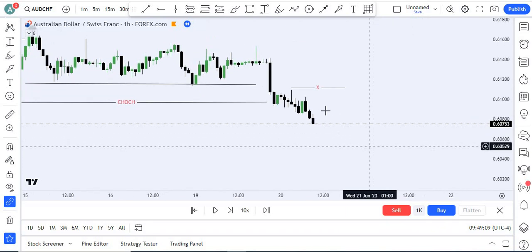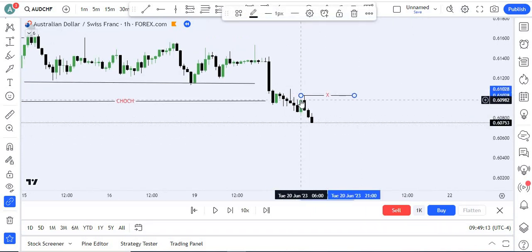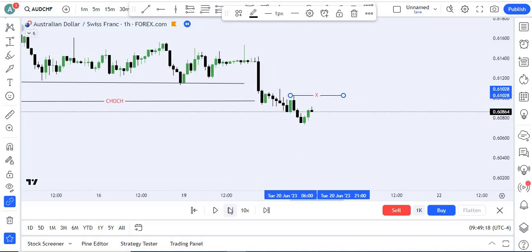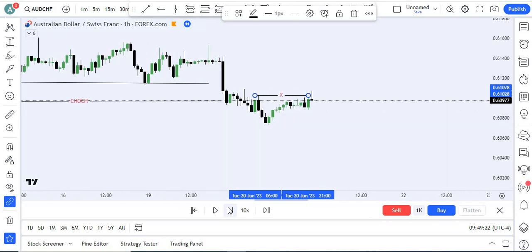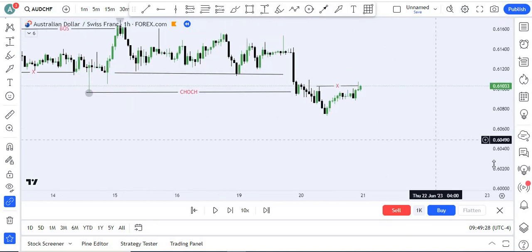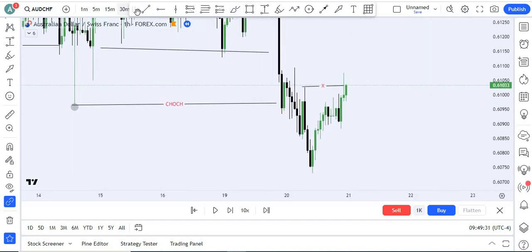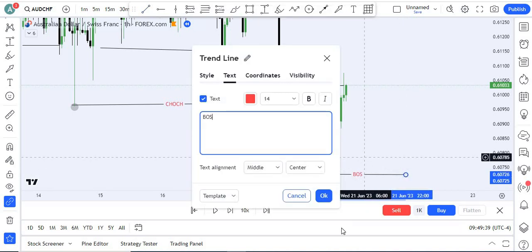But price, what did price make? Another low, because this takes the previous candle high. Yeah, you see. Now if it takes it by wick or by body, it doesn't matter. Now what happened here, our lower low is confirmed. If price breaks down to the downside, it is called a valid break of structure.